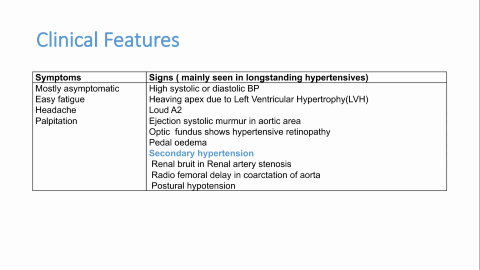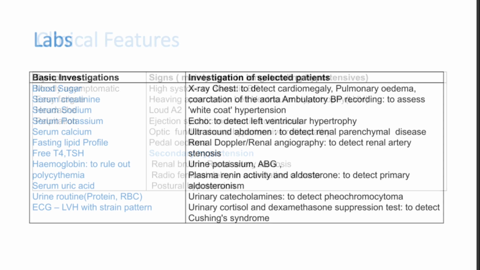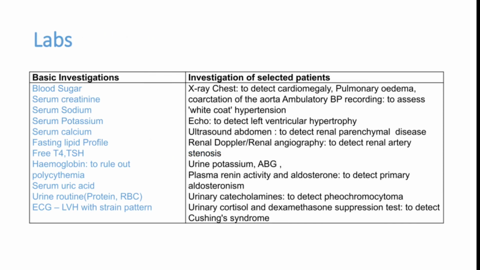In secondary hypertension, changes like renal bruit should be examined for renal artery stenosis, and radiofemoral delay. Postural hypertension is very important in secondary hypertension. All these signs also should be elicited. Routine lab investigations done in hypertension are very important.